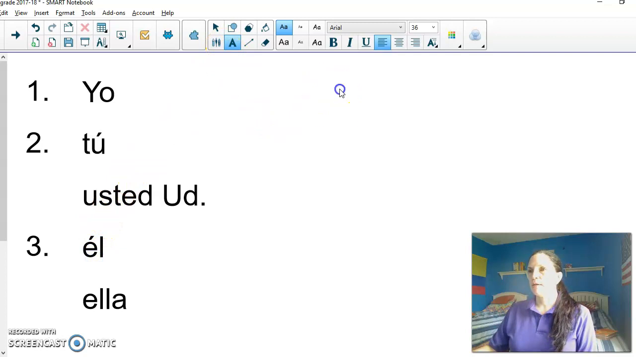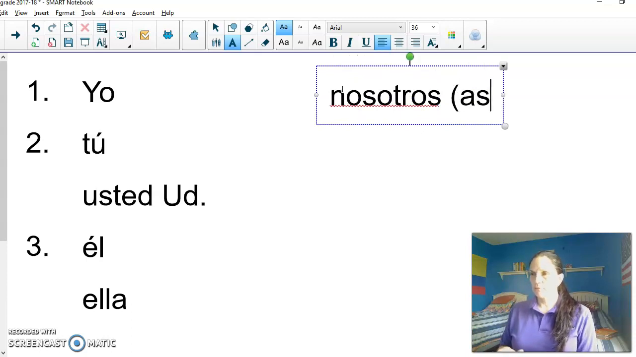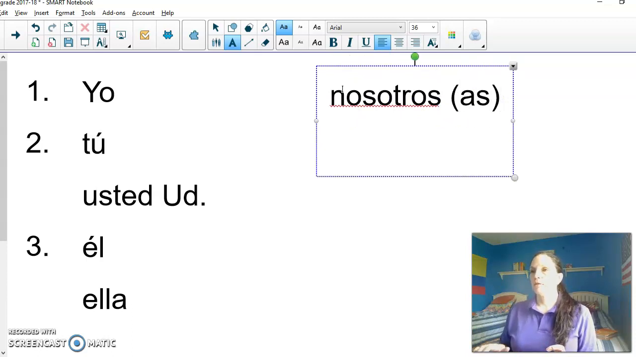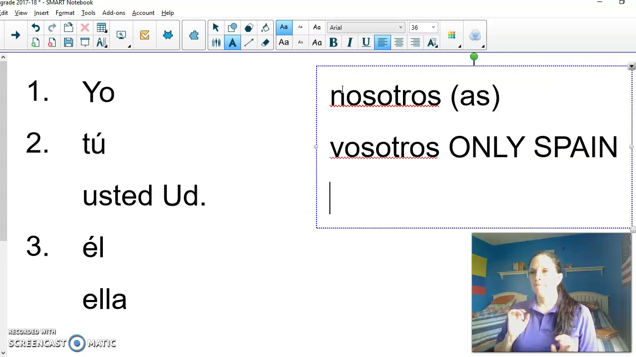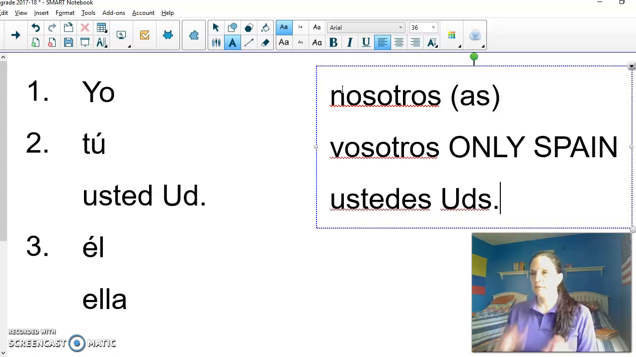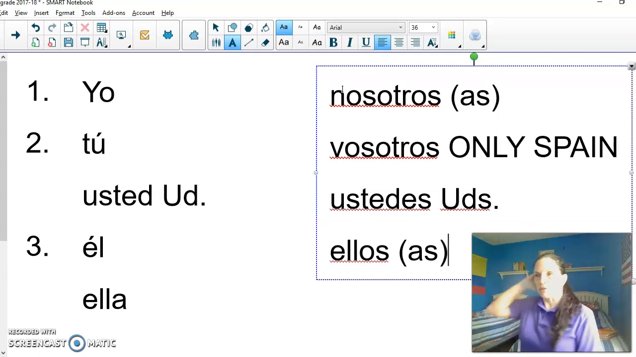Okay, so let's make another one for the plural forms. That is nosotros o nosotras. Then vosotros, that is used only in Spain. Let's put here only Spain. And then ustedes, that's the plural form of usted, and you can abbreviate it like this. And then you have ellos or ellas, and that's your third person. Once you identify this part, it makes it easier to know how to add the endings.